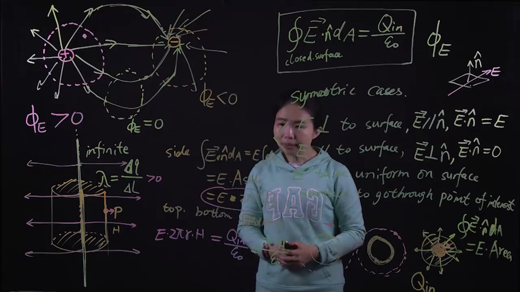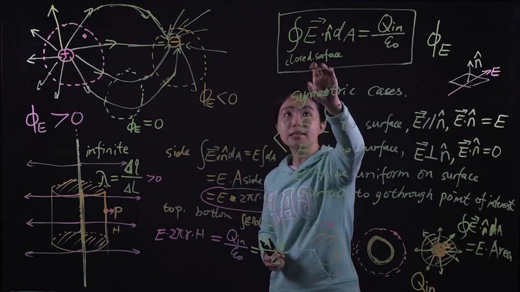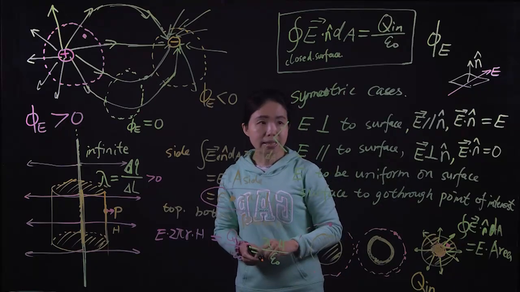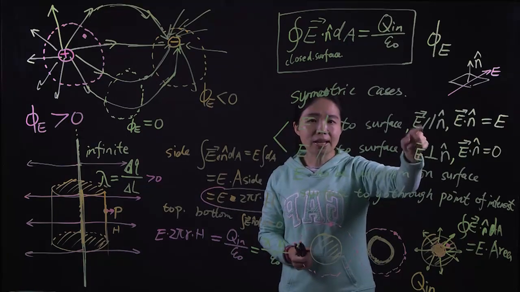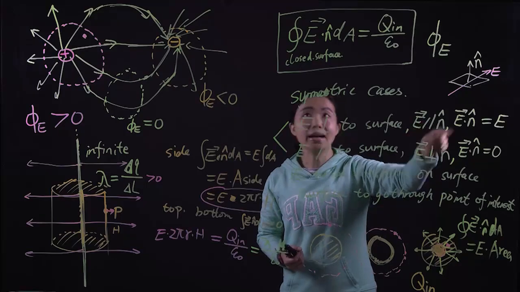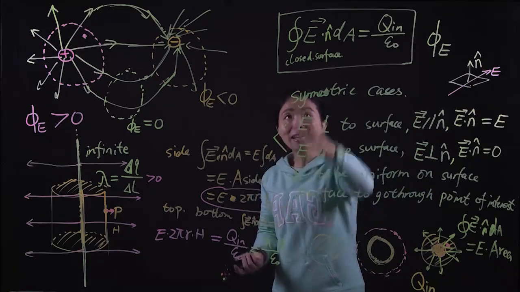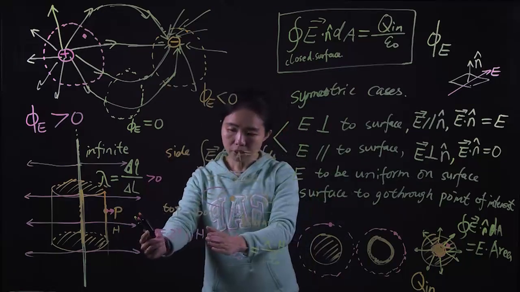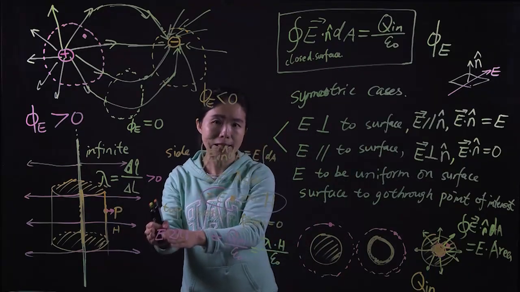Okay? And whenever you use Gauss's law, it is a big no-no to write E equals KQ over R squared and plug that in here. No, we do not know what the E value is. We set up an equation to eventually solve for E. E is unknown.